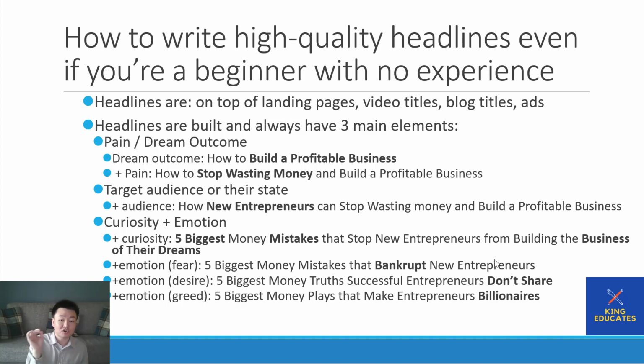So if you're writing a headline that says 5 biggest money plays that make entrepreneurs billionaires, make sure that inside whatever you're offering, you have advice from billionaires, okay? Because if not, you're lying. And if you're lying, that's not cool, okay? So, good copy elicits multiple different types of emotions throughout the sales message, right?